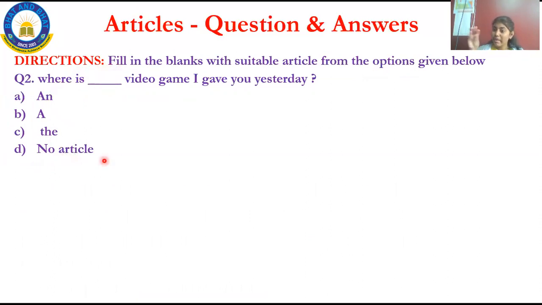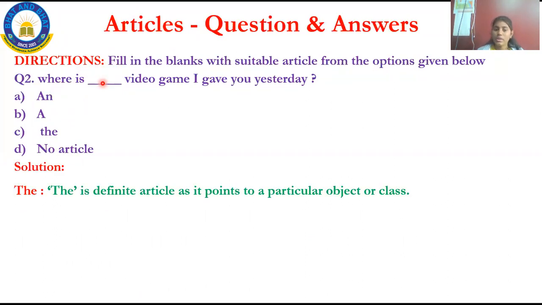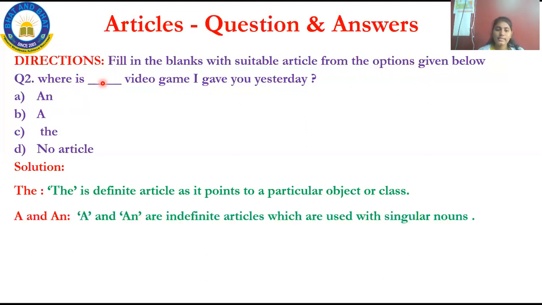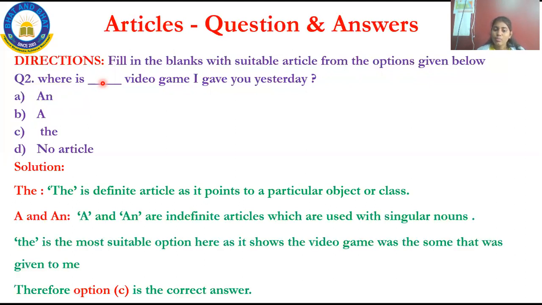No article means you should not use any article in the sentence to make it grammatically correct. This is usually a question. Let us solve this. See, as I said, the is a definite article which is used to point out a particular object or a class. And then a and an are the indefinite articles which are used for singular noun. Now, the is the most suitable option here, as it shows the video game that was given to me. See, video game is an object there.